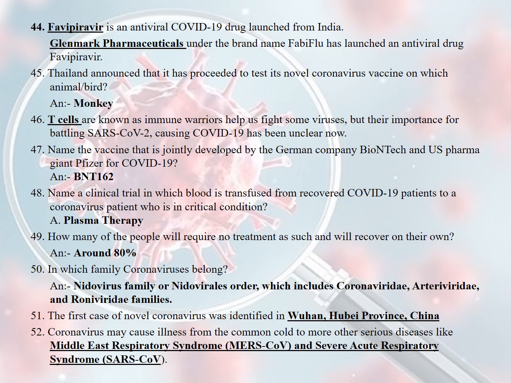How many of the people will require no treatment as such and will recover on their own? Around 80% of people. In which family do coronaviruses belong? Nidovirus family or Nidovirales order, which includes Coronaviridae, Arteriviridae and Roniviridae families. The first case of novel coronavirus was identified in Wuhan, Hubei province, China. 52nd question: coronavirus may cause illness from the common cold to more serious diseases like Middle East respiratory syndrome and severe acute respiratory syndrome.